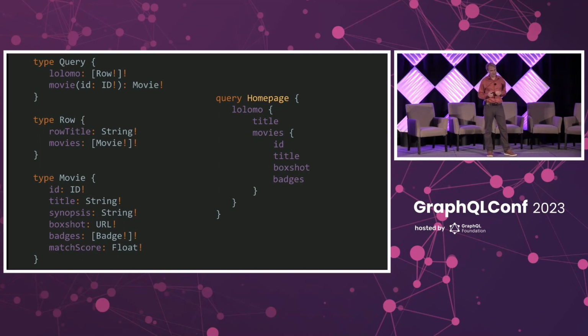So what are we going to do? Well, what if we could take all these nulls that are in our schema, all these bangs, these non-null indicators, and what if we could move the control to the client? Because the client really has better context to know how am I going to handle this. Because we're not really talking about null, we're talking about exception handling, and specifically exception handling in our canvas, whatever we're rendering.